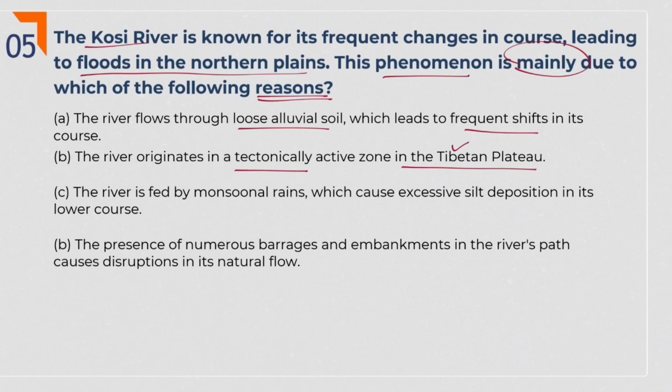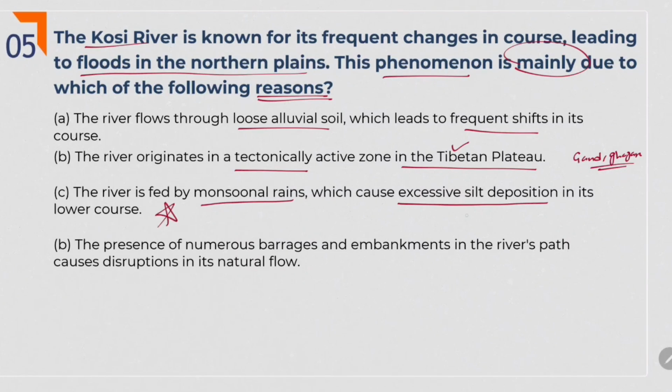If you observe, the rivers Gandaki, Gagara, all originate in Tibet only, but they are not causing floods. Only Kosi is the reason for floods in Bihar. So this also should not be an answer. The river is fed by monsoonal rains which cause excessive silt deposition in its lower course. Yes, this is the main reason.